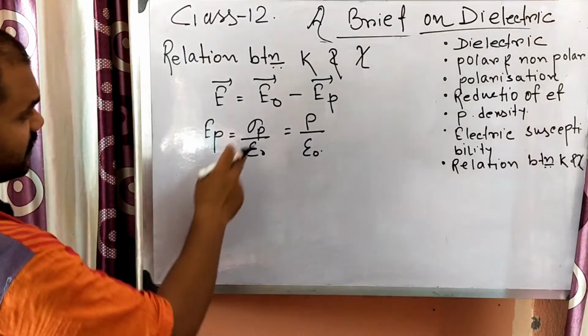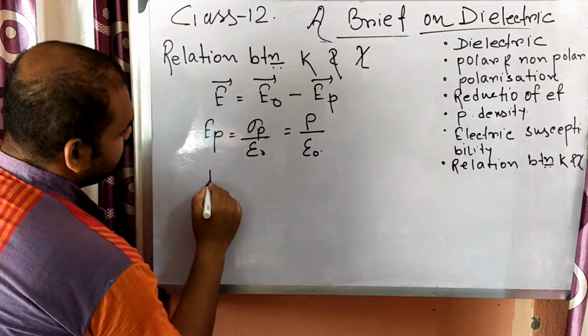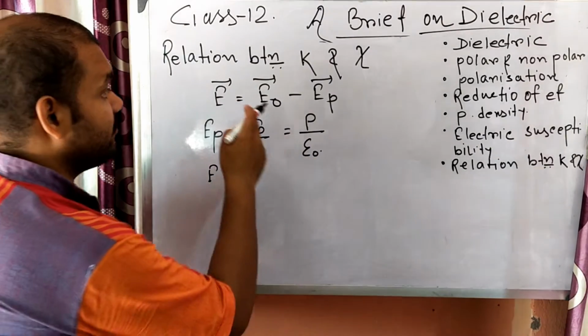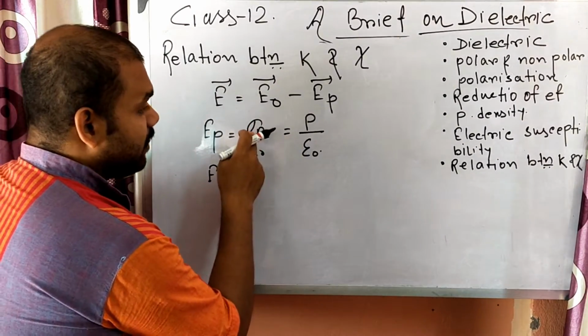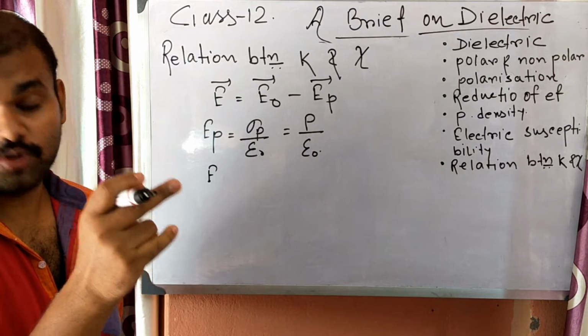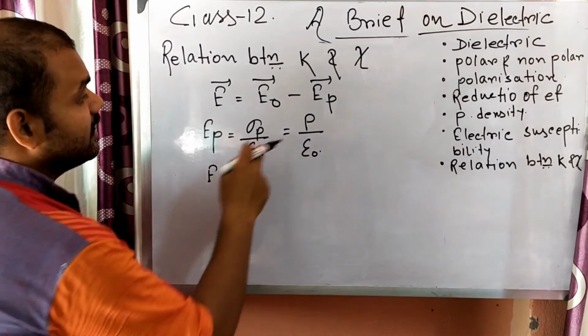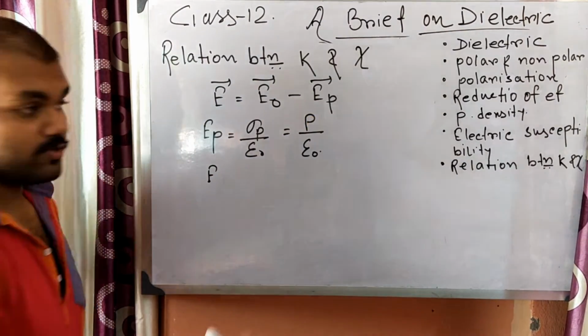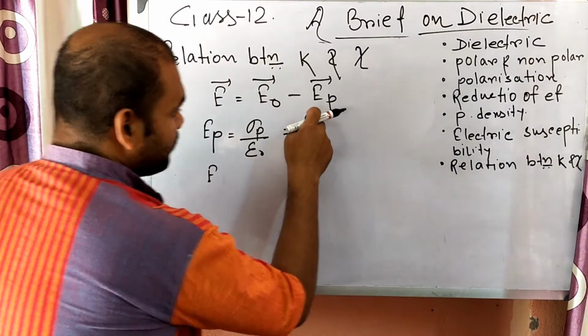If you follow the video carefully, I have written that sigma P is equal to QP by epsilon 0, or QP by A, and P also I have proved there as QP by A.